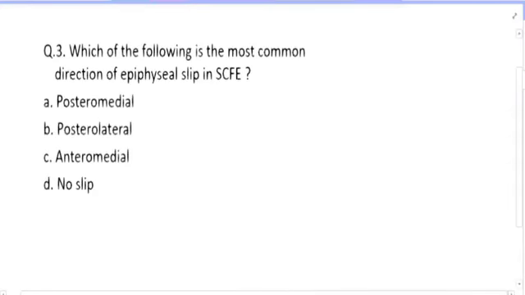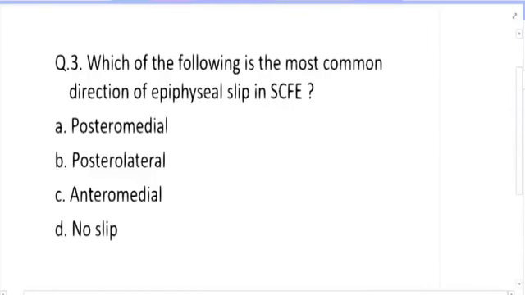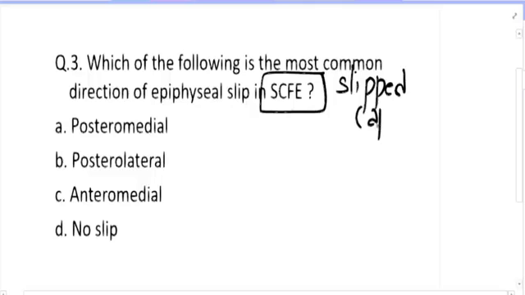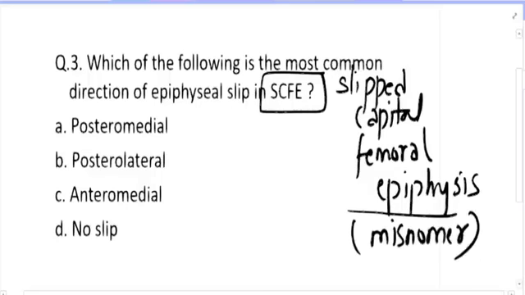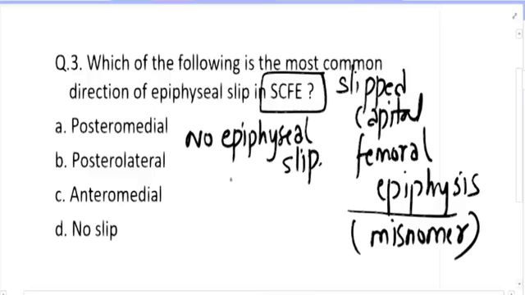Third question is very important and interesting as well. Which of the following is the most common direction of epiphyseal slip in SCFE? I'm sure everybody knows that SCFE is slipped capital femoral epiphysis. And I'm sure that by now all of you know this as well, that actually this term is a misnomer, because technically in this there is no epiphyseal slip.